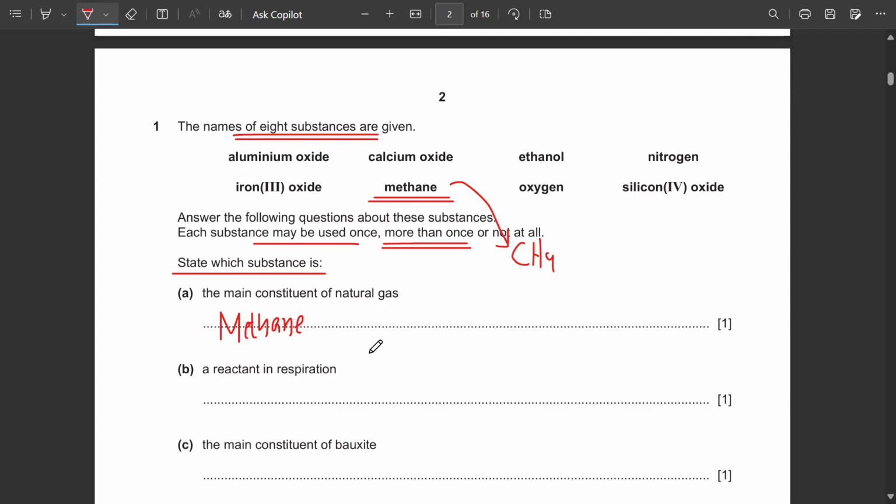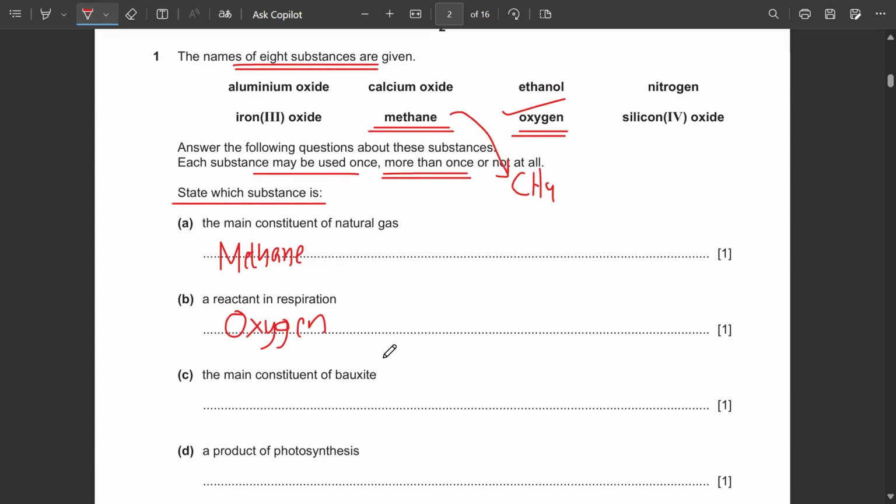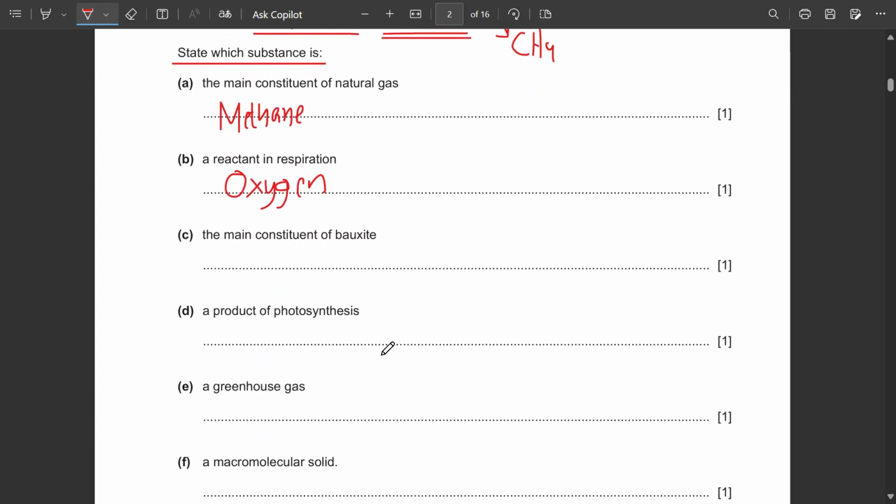Part B, that substance is a reactant in respiration. So respiration is what? When glucose reacts with oxygen to produce carbon dioxide and water. So what is that organic compound reacting with? Oxygen. In biology, we also call it aerobic respiration. Any respiration that takes place in the presence of oxygen, and the products include carbon dioxide and water.